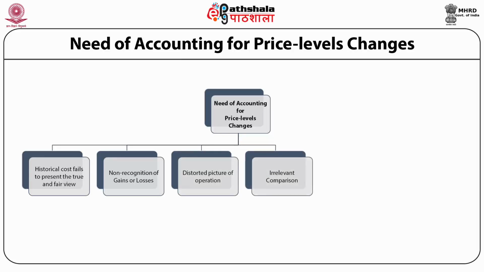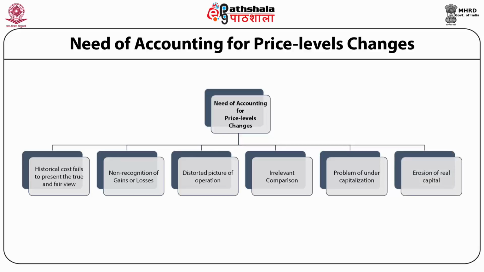Comparisons become irrelevant in the historical cost system. The problem of undercapitalization may occur. If we are using the historical cost system, the problem of undercapitalization may occur in the organization, and it may result in erosion of real capital.